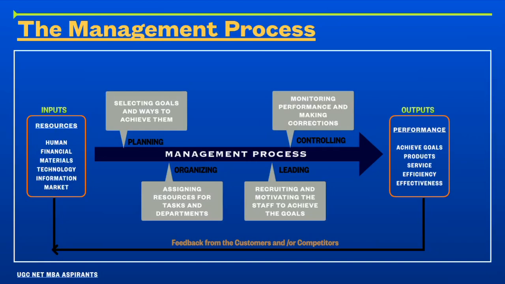So, after the input is given to the management process through various functions, it provides the output, which is nothing but the performance, that is achieving goals or the objectives of the organization, or new products are obtained, new services are provided, higher efficiency and effectiveness. We also collect the feedback from the customers and our competitors, and it is given to the input through the management process.